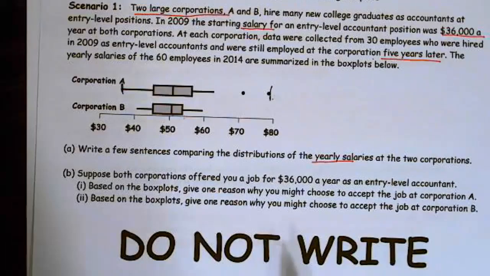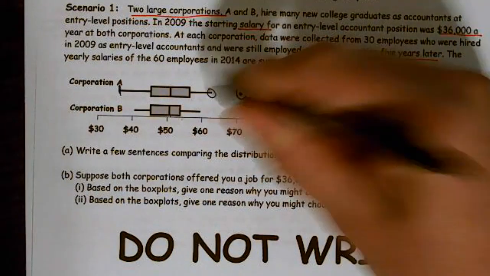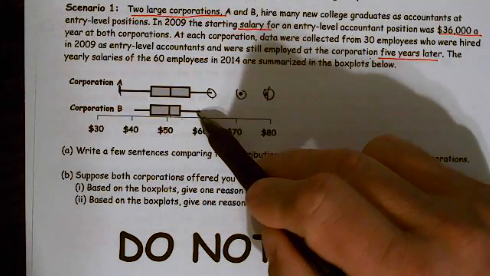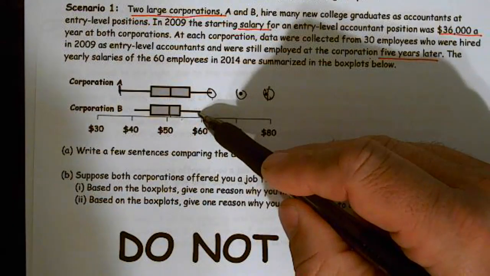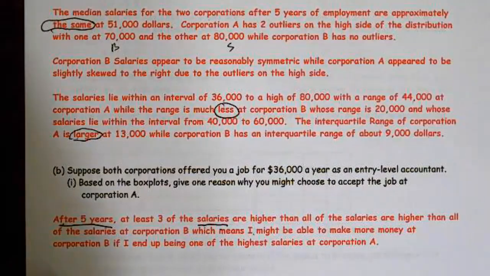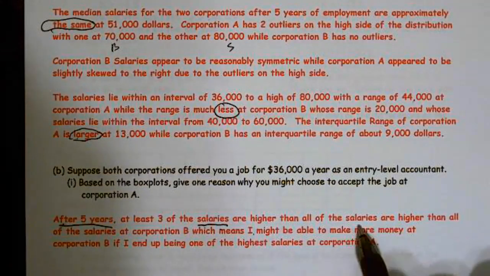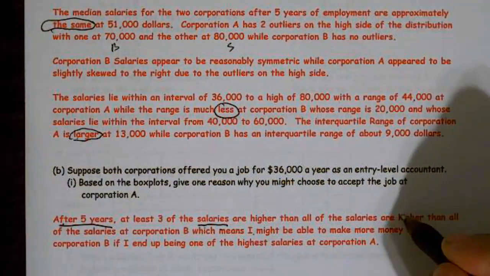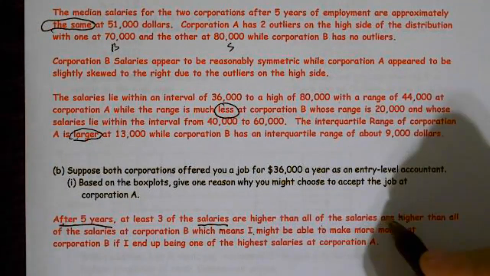And when I look at it, here's a salary, and here's a salary, and here's a salary at Corporation A that are all higher than Corporation B. So I can make as much as 80,000 at Corporation A, where I'd max out at 60,000 at Corporation B. So 80, 70, and 65 are all higher than what I'd make at Corporation B. So at least 3 of the salaries are higher than all of the salaries at Corporation B. Wow, that's really bad. Are higher than all of the salaries